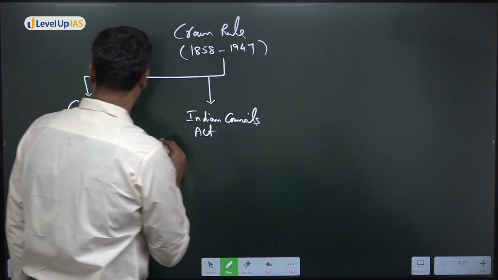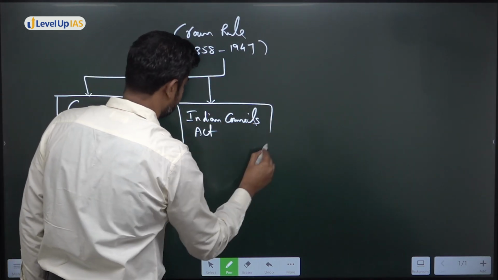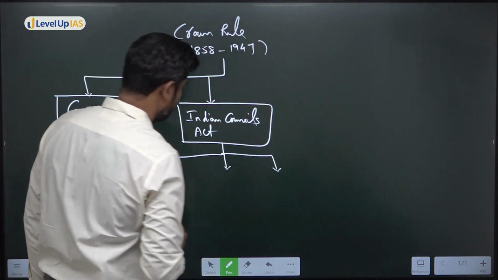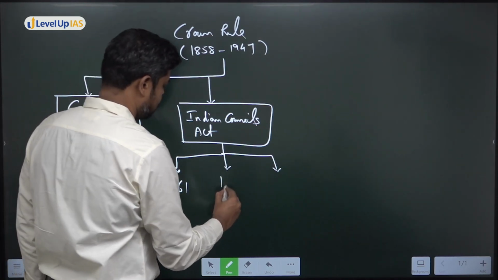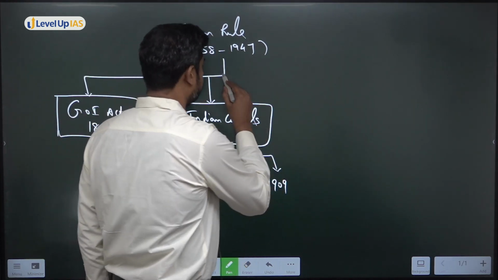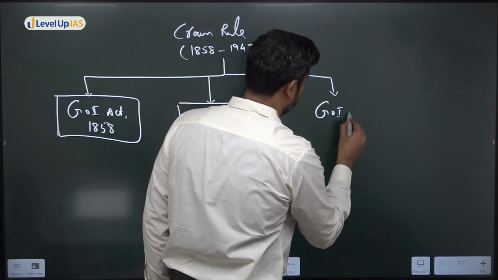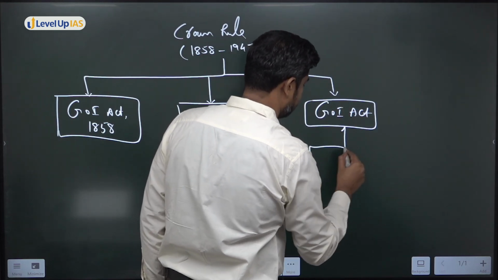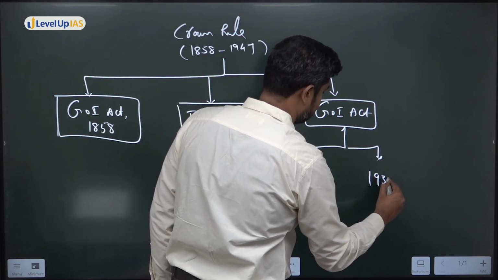Indian Councils Act of 1861, Indian Councils Act of 1892, Indian Councils Act of 1909. Then you have the Government of India Act, 1919, 1935.